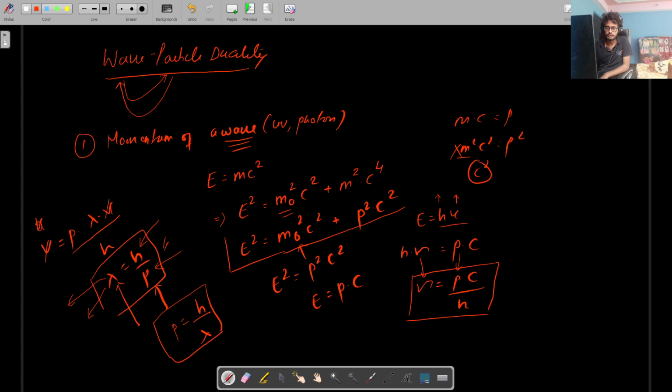Very simple equation. This is called de Broglie's equation, spelled B-R-O-G-L-I-E. These are all applications of de Broglie's equation, which gave a relationship between the wave nature and the particle nature.